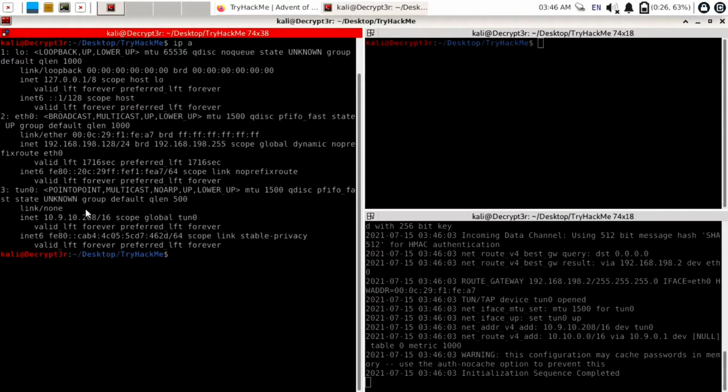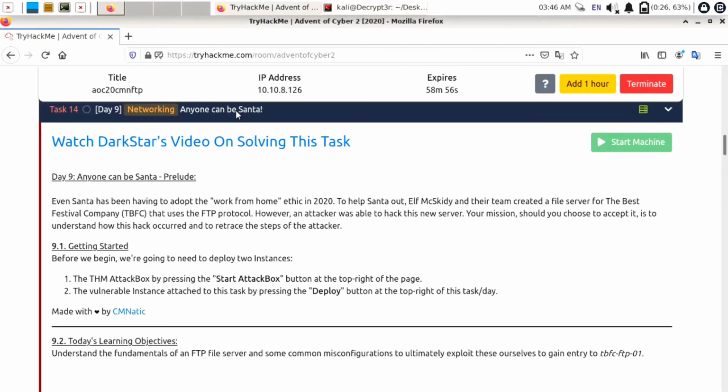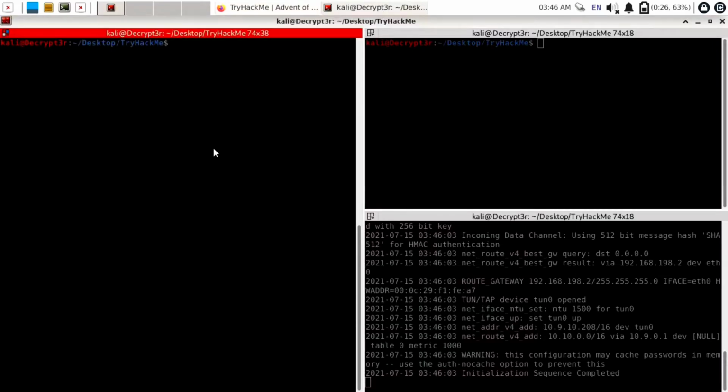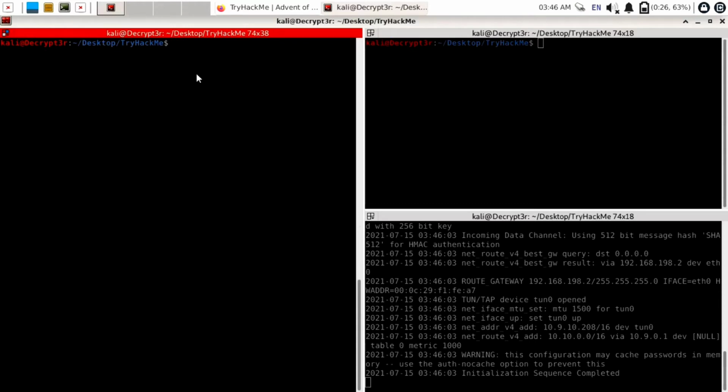Now let's check our IP by using the command ip a. You can see it has assigned us IP 10.9.10.208. So we are successfully connected to OpenVPN. Let's copy our target machine's IP. It is 10.10.8.126. Let's ping this IP to check whether the system is live or not. Now you can see it is showing TTL replies, means our target machine is live.